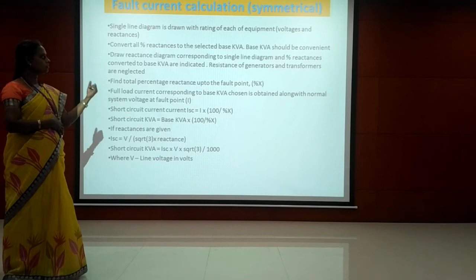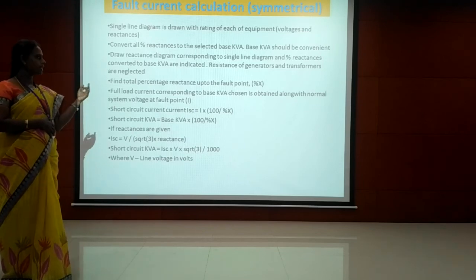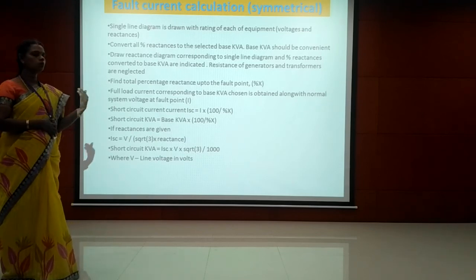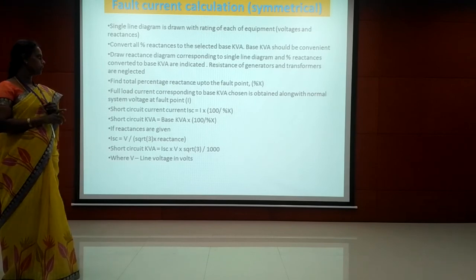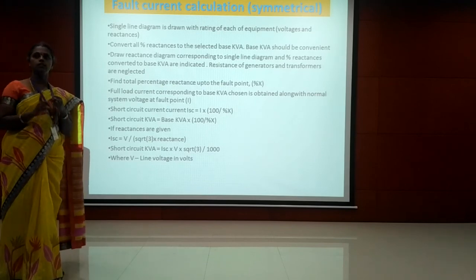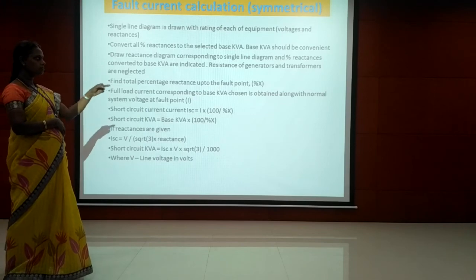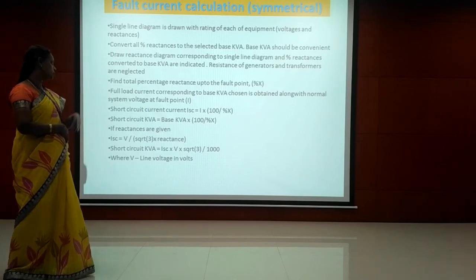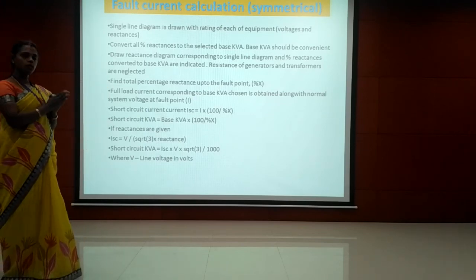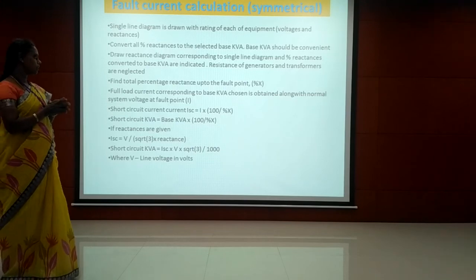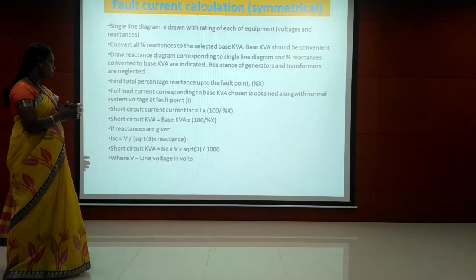Then the resistance of generator and transformers are neglected as we discussed earlier. Then the total percentage reactance up to the faulty point is calculated, which is nothing but percentage X. Then the full load current corresponding to the base kVA is obtained up to the faulty point.